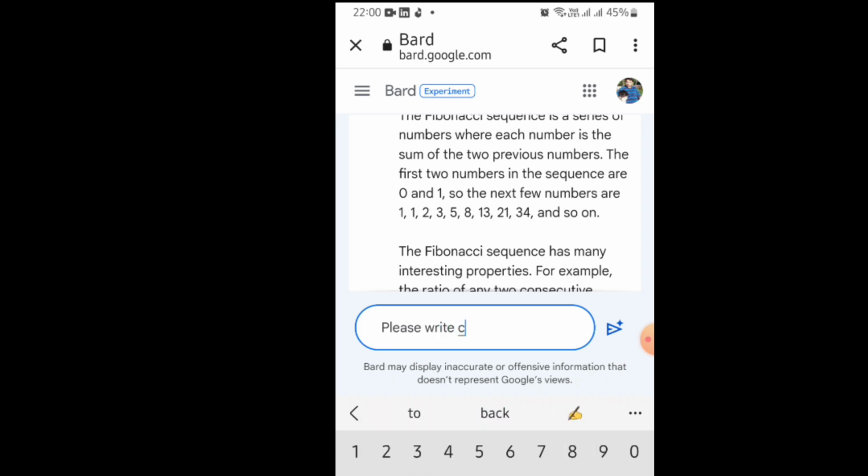So I asked Google Bard, please write an introduction to my company, which is in the healthcare sector. So I asked Google Bard to write an introductory page of my website for a healthcare company.